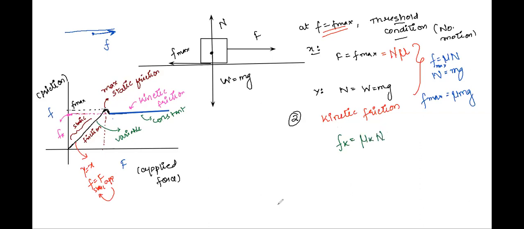into normal reaction. If there is no accelerated motion taking place in the vertical direction, we can say that in the vertical direction there is equilibrium. So we can write again mu k times mg is the value of kinetic friction. It is constant or non-variable, whereas the value of static friction was varying. And why is it called static? Because the body is not able to move. Whereas here, why is it called kinetic? Because the body is moving.